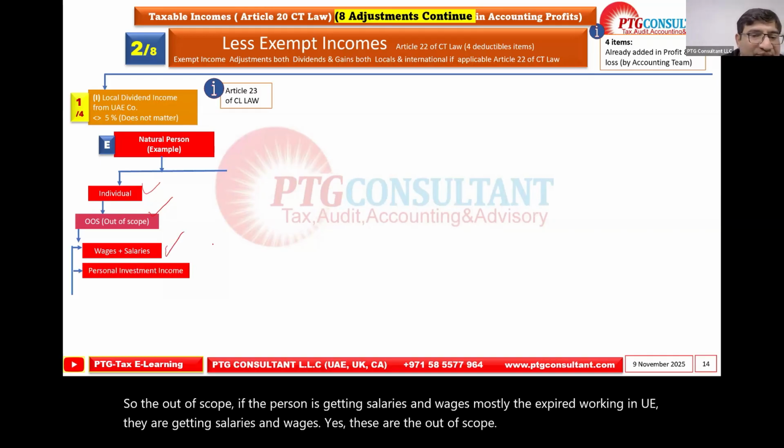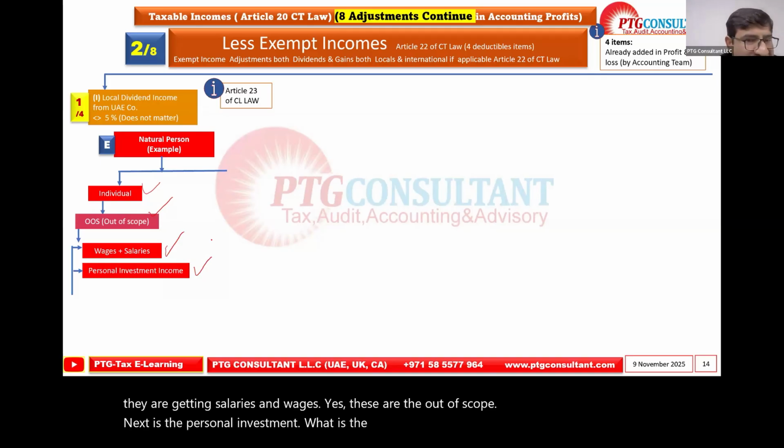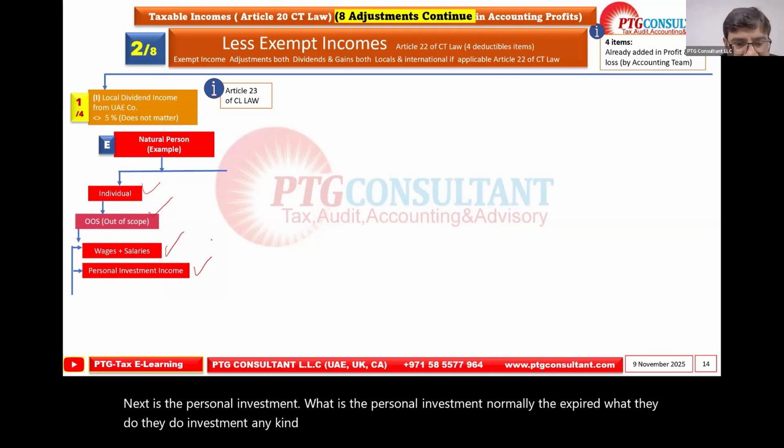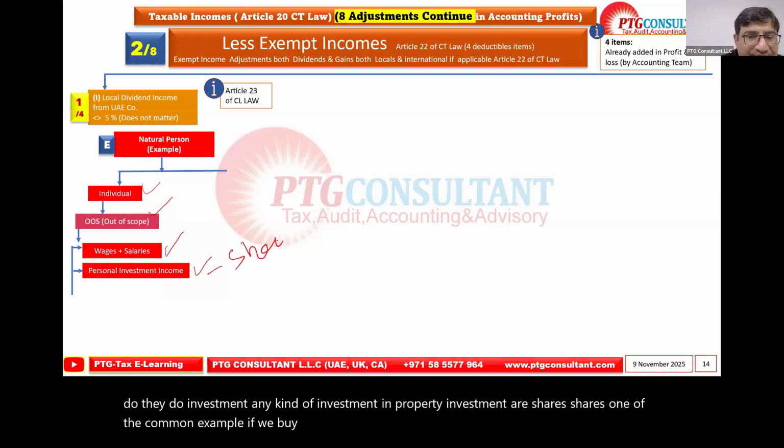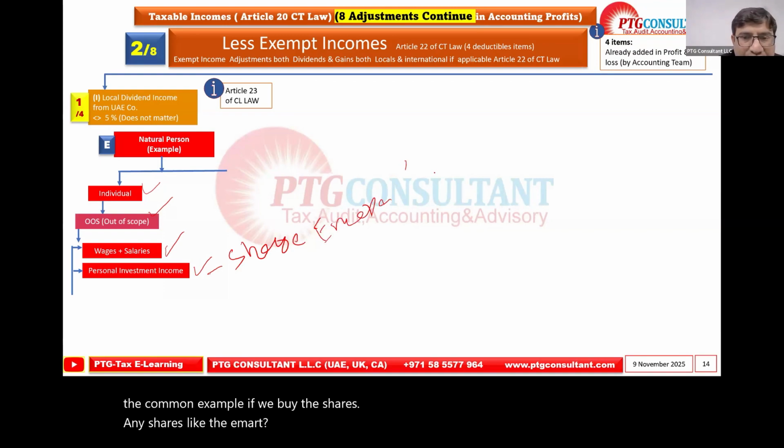Next is personal investment. What is personal investment? Normally the expat, what they do is investment, any kind of investment in property or shares. Shares are one of the common examples. If we buy shares, any shares like Emaar, like Lulu, like Salik.